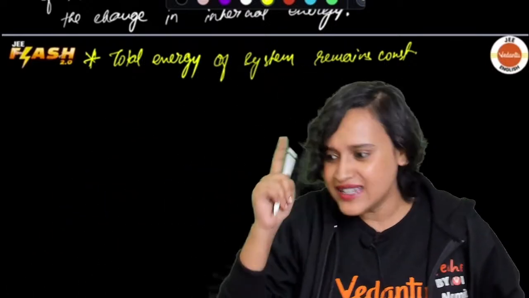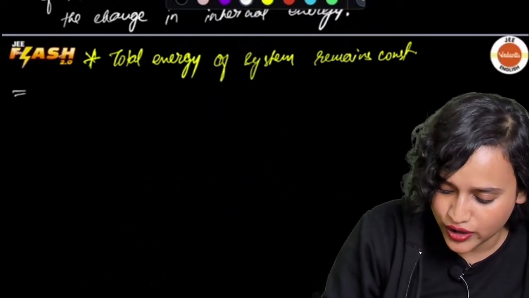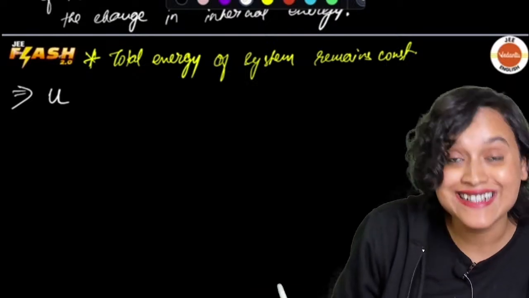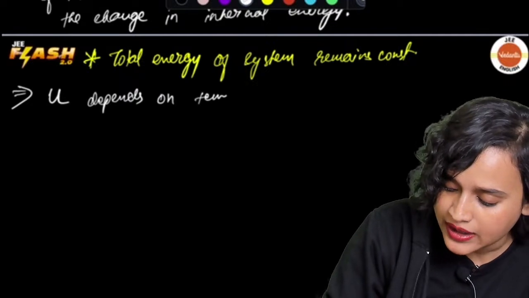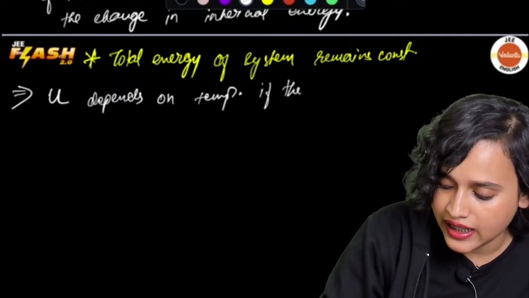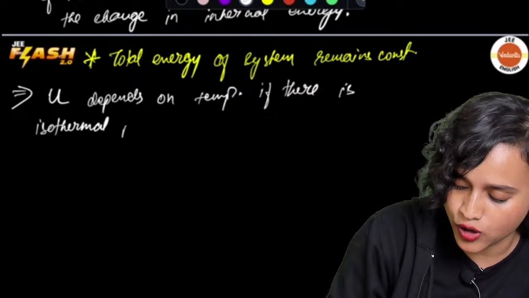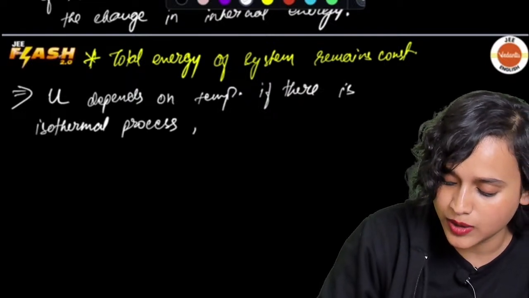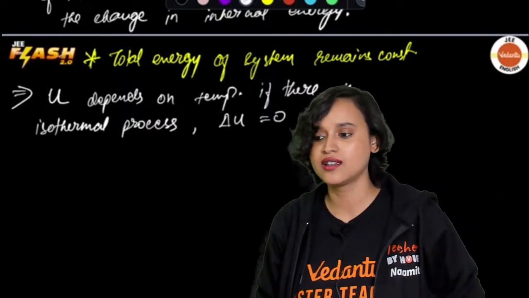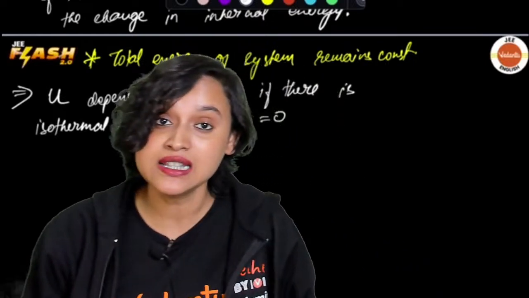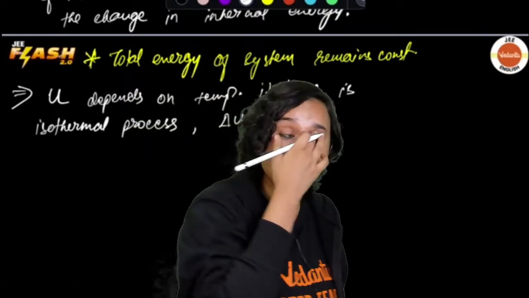Isn't it easy? With this storytelling, I believe that it is very easy. So what did I say? I have just told you, everybody, that U, that is internal energy, depends on temperature. If there is an isothermal process, then delta U, that is the change in the internal energy, is going to be zero, because isothermal process means that temperature is constant, right, everybody? Great.